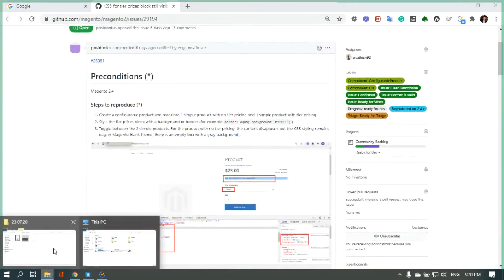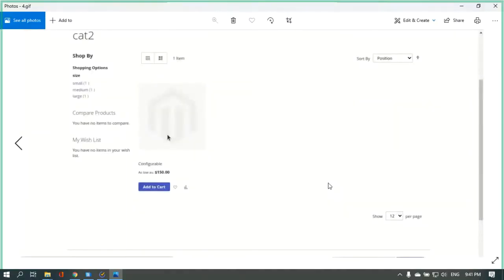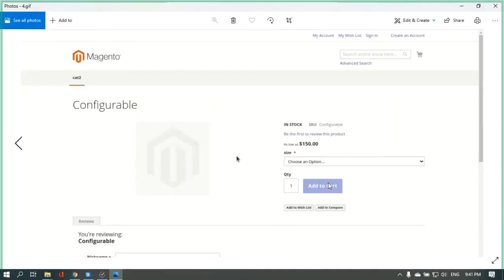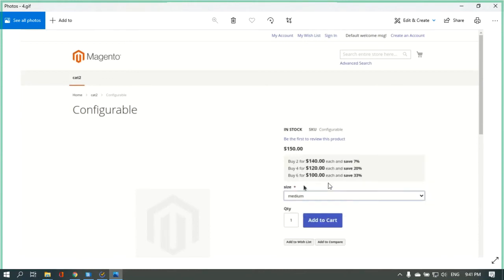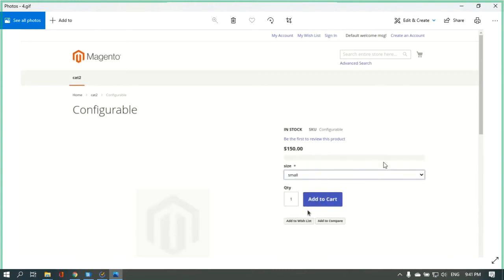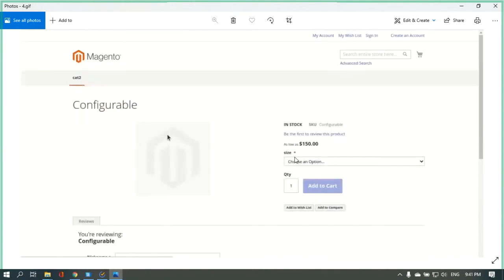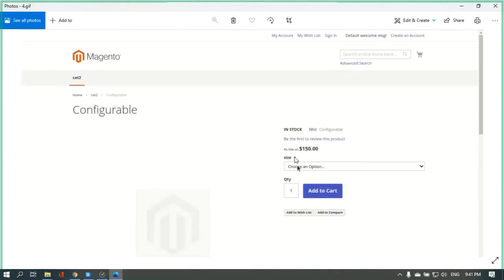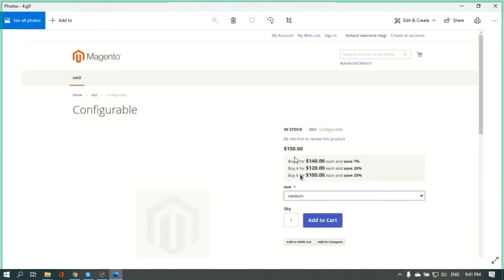I have prepared a video. When we go to the product page and select the product with tier price, we have the correct block with CSS styles. But when we change to the product without tier pricing, the block with associated CSS styles still exists on the page, which is wrong behavior, I think.